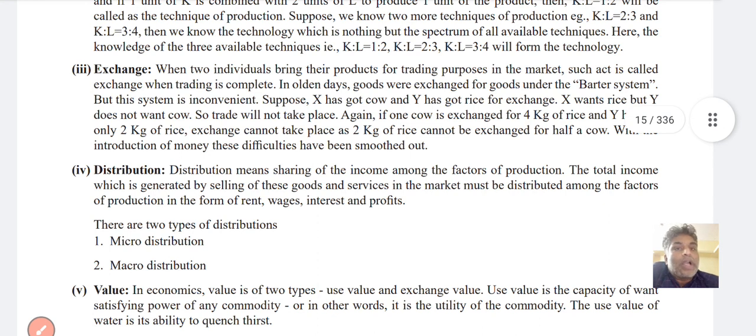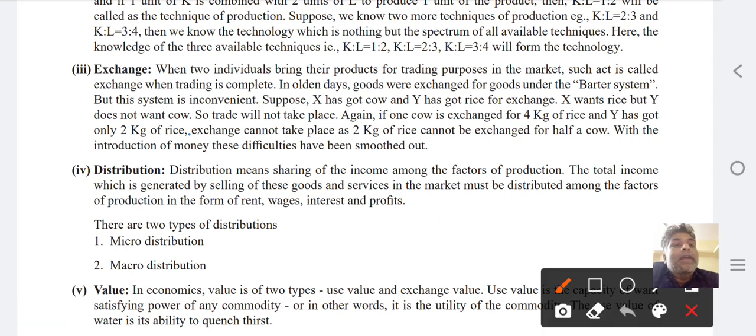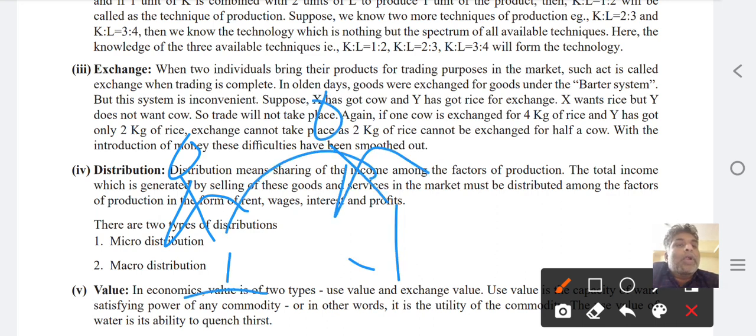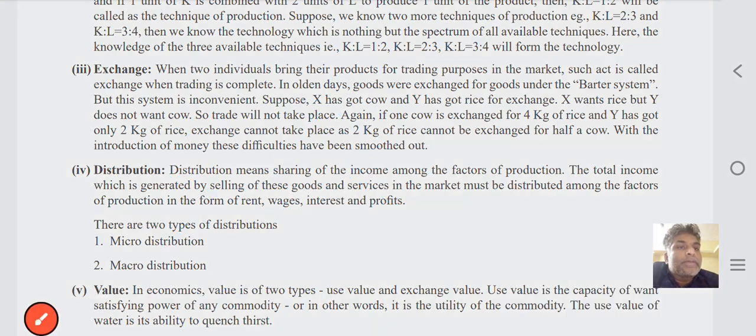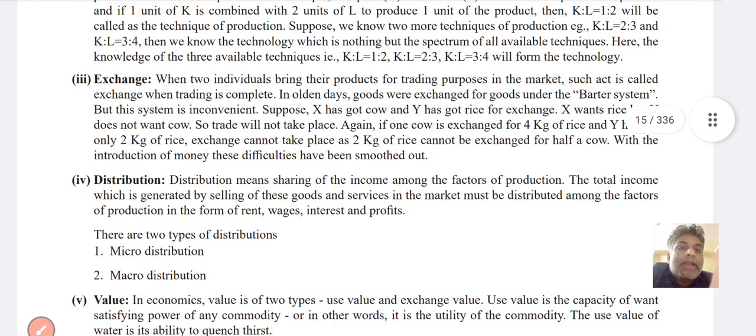So next, third one, exchange. When 2 individuals bring their products for trading purpose in markets, such act is called exchange. So exchange means, suppose these two, X and Y, they exchange their products, that is called exchange. Bringing the 2 products for trading purpose in the market is known as exchange. So when the trading is complete.